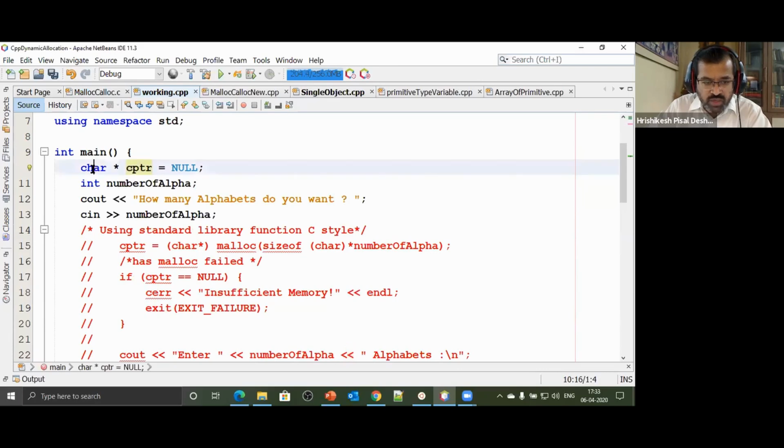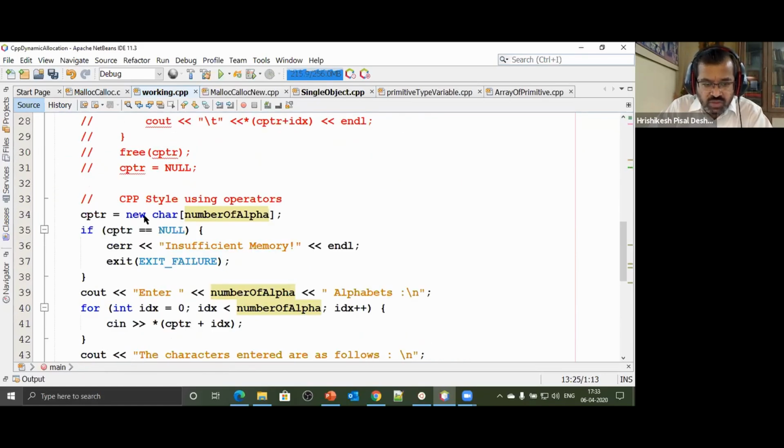I have a pointer to a character. CPTR is a pointer variable, which can store the address of a character, initialized to null. I have another variable called number of alphabets. I ask the user how many alphabets you would like to have. The user enters some number, 5, 4, whatever it is. And what do I say? I say new char square bracket number of alphabets. An array has been created. Remember, using malloc we have to say number of alphabets into size of char. Calloc we have to say number of alphabets, comma, size of char. So here I'm saying new char number of alphabets. An array has been created.